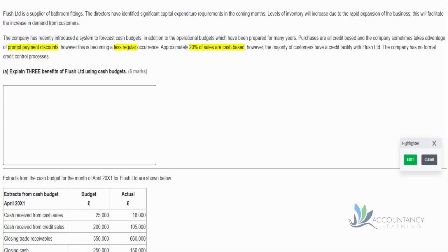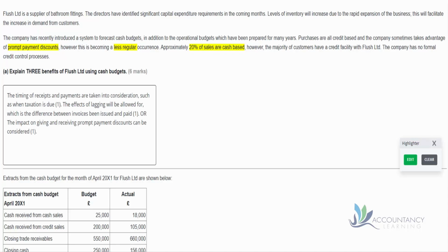The scenario also tells us about prompt payment discounts, although we're taking advantage of those less frequently now, and also that some of our sales are cash-based, and therefore 80% of the sales are on a credit basis, and we're going to be paid later. So that's why the suggested solution says the timing of receipts and payments are taken into consideration, such as when taxation is due. Although in this particular question it doesn't refer to tax, but yeah, that's a valid comment.